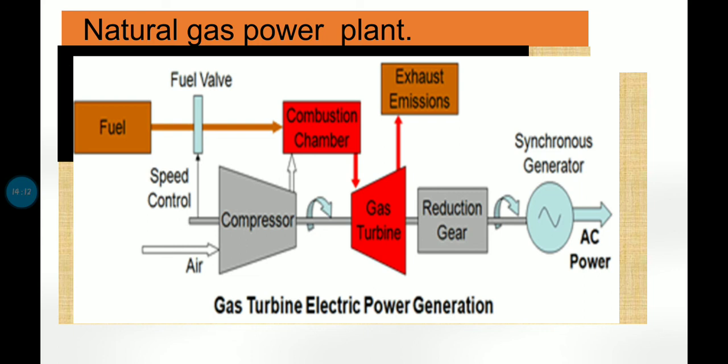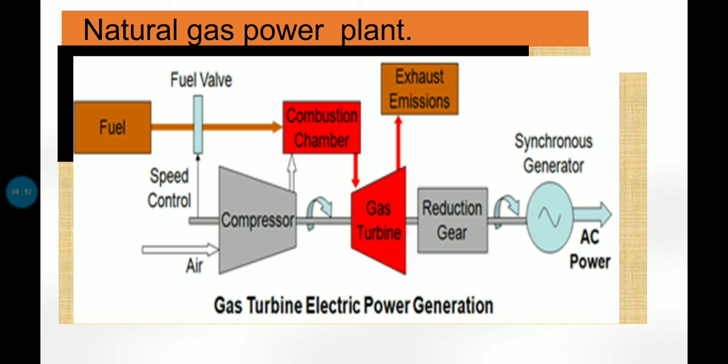Okay, so here's a schematic representation of a natural gas power plant. So see here we have fuel. Okay, that is the compressed pressurized air we have. Then we have the combustion chamber in which natural gas is introduced. Then after the combustion, we get emission of hot gases. Okay, so this combustion results in the rotation of the turbine, and then the turbine drives the generator to produce electricity.